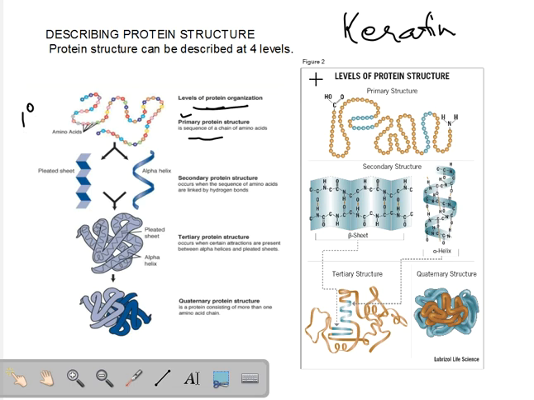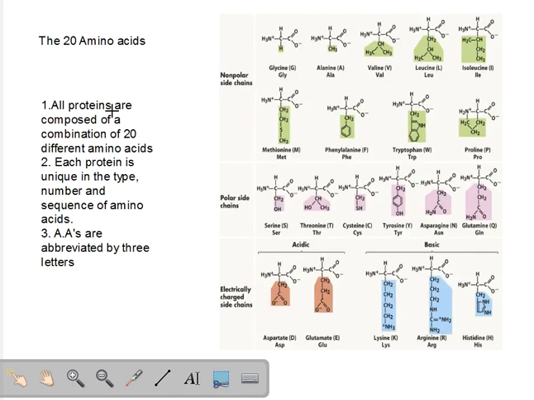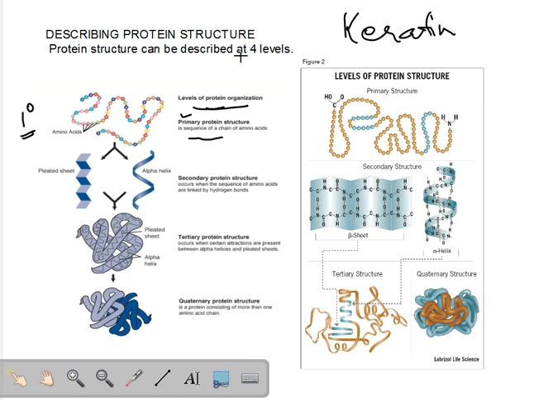This is the very basic level of protein structure. See, just the sequence of amino acids. When you are simply describing the sequence of amino acids in a protein, you are describing the primary structure of a protein. Now, all of these amino acids, if you remember, let's have a look at this particular image. The side chains have a negative charge, have a positive charge. Even under different pHs, they can act as zwitterions. These polypeptide chains or these protein chains, the amino acids can interact with each other.